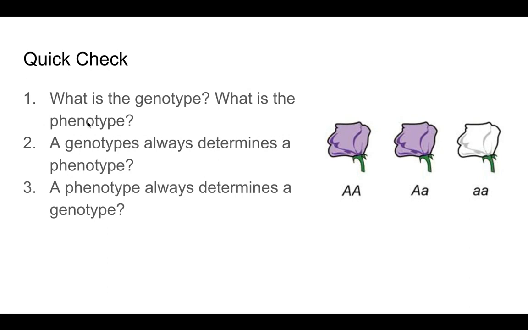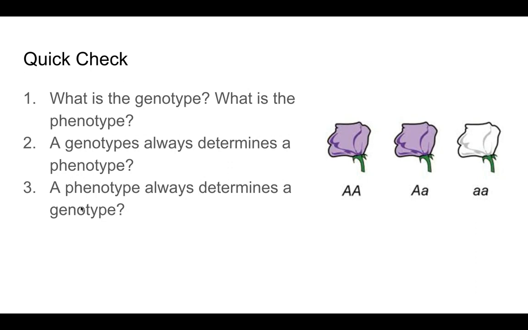So then check number two, a genotype always determines a phenotype. True or false? Does a genotype always determine a phenotype? Does the letter set always determine the color or the physical characteristic? Yes, it does. That's a true statement. Number three, flip it.